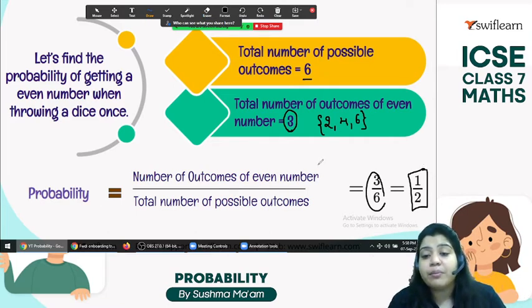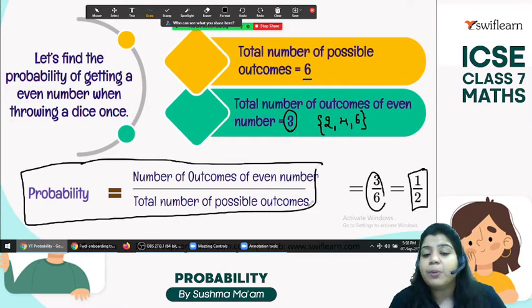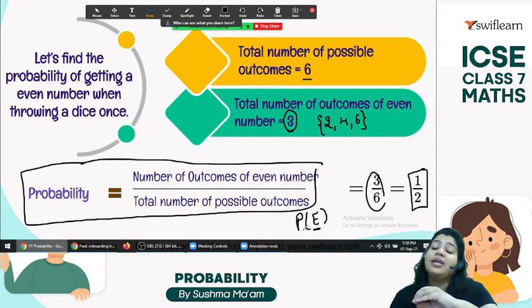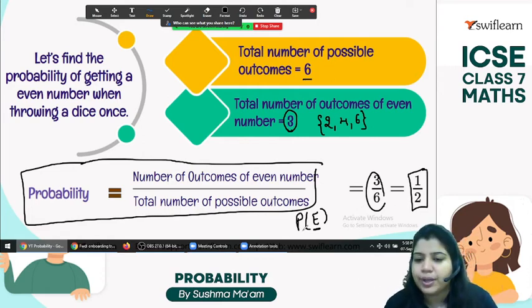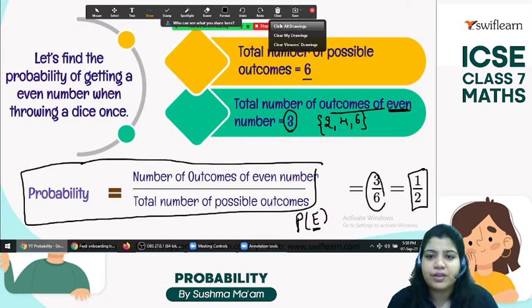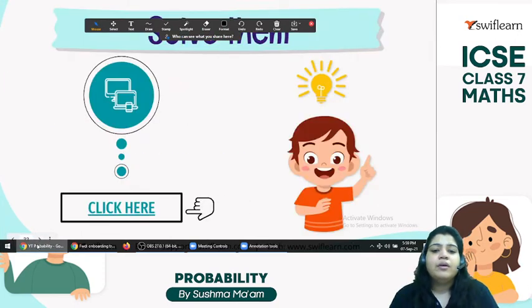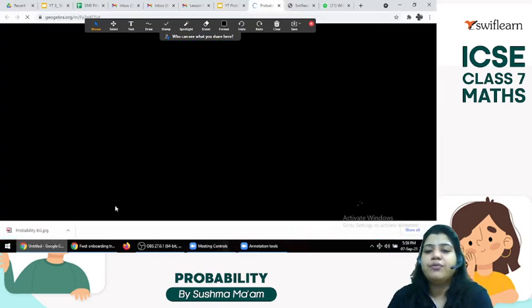So students, remember one thing, you must always write the formula, practice it, and probability is always represented like this. This E means event. Whenever the event happens, only then you get the outcome. So probability of event E. Here, what is the event? The event is the outcome of even numbers. I hope it's clear to you all. Okay, so let's proceed. Here we have a question for you all.